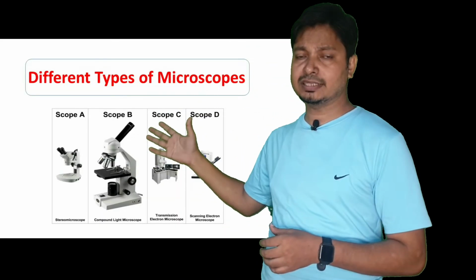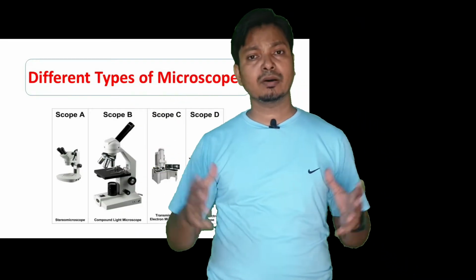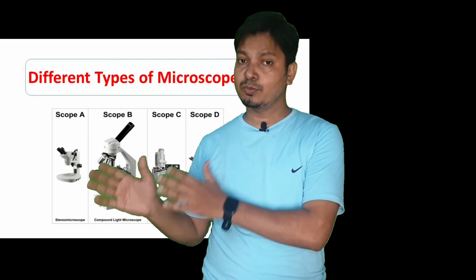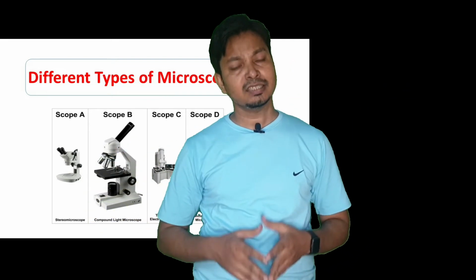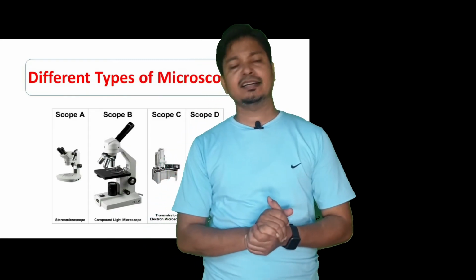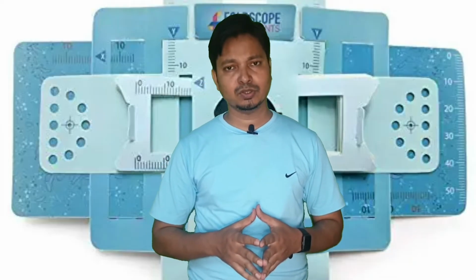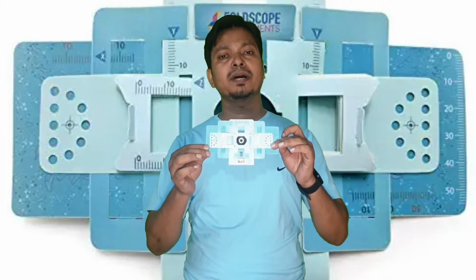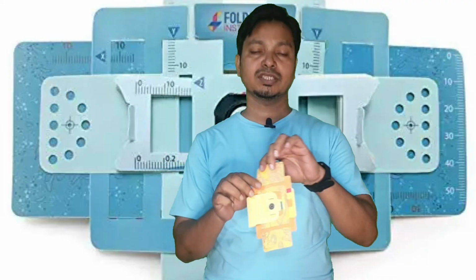For this, we don't need any type of compound microscope, or the costly microscope. So these are the different types of microscopes. You can see under this type of microscope we can observe the different types of cells, but these are very costly and it is very tough to carry from one place to another. Therefore, one Indian scientist, Manu Prakash, discovered a very beautiful microscope. You can say that is the paper microscope. So I will show you the paper microscope. This is called paper microscope, or you can say this is foldscope.